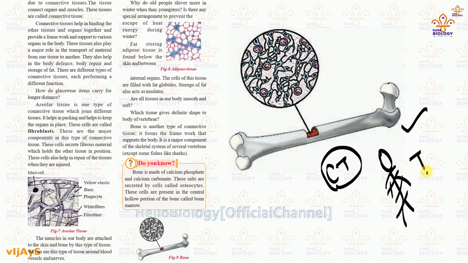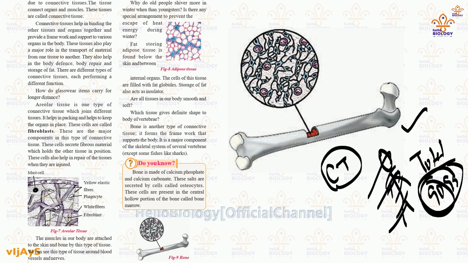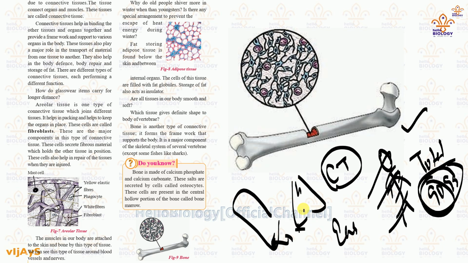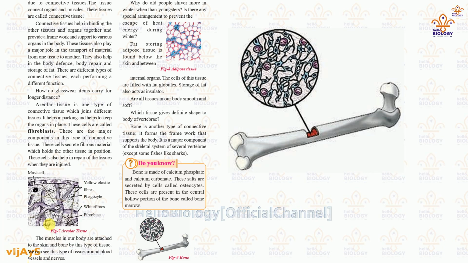Maximum, I'm saying, not total. It won't completely cover our body. Maximum 90% of our body is covered by connective tissue only. Understood? 90 to 99% is covered by connective tissue. So I cannot say bone covers it completely. The ear pinna, this edge, does not have any bone. So in some areas bones are lacking. Understood? And the nose is also made up of smooth bone. It is not complete bone. Understood? So you need to remember that bone is a connective tissue. Maximum it covers all our body parts.